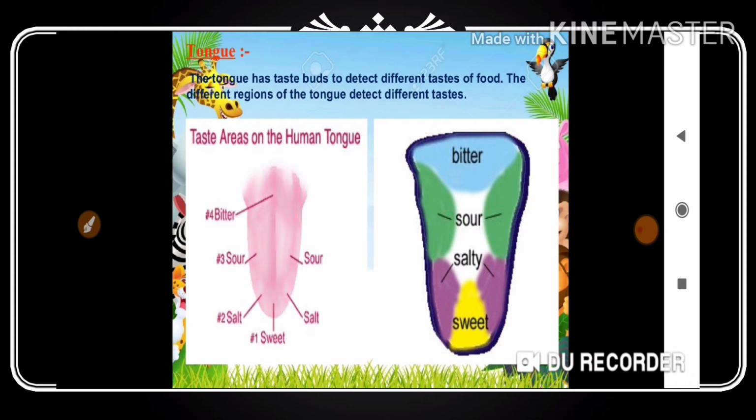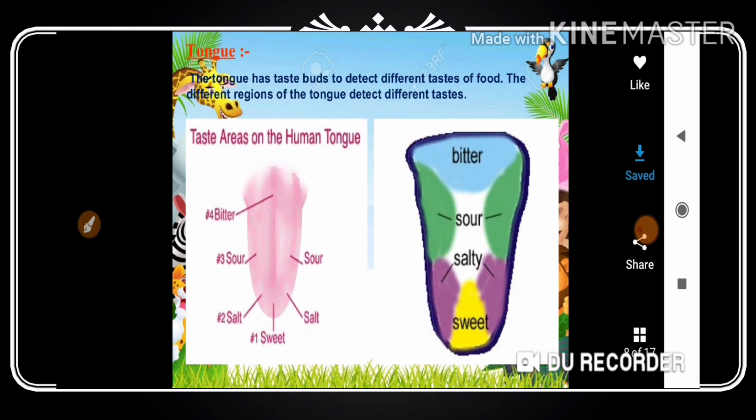The tongue is very important. It also helps in crushing the food. The tongue is a muscular structure in the mouth, and there are various taste buds situated in different regions of the tongue. Got my point? These taste buds help us to recognize and differentiate sweet, sour, bitter and salty foods.